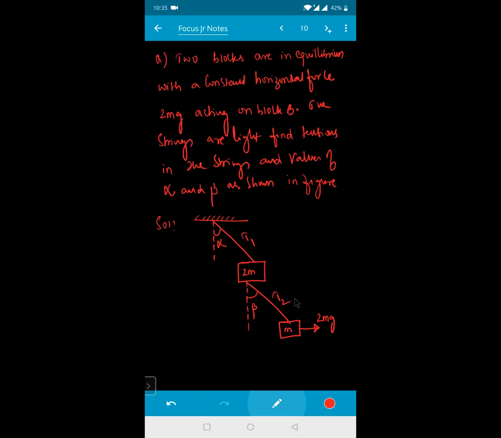Tension in the string is nothing but your T2. This is your A and this is your B. See the question better. Two blocks are in equilibrium. Now the total system is in equilibrium like that with a constant horizontal force of 2 mg acting on the block B. The strings are light. Find the tension in the strings and the value of your alpha as well as beta. Is the question clear for everyone?